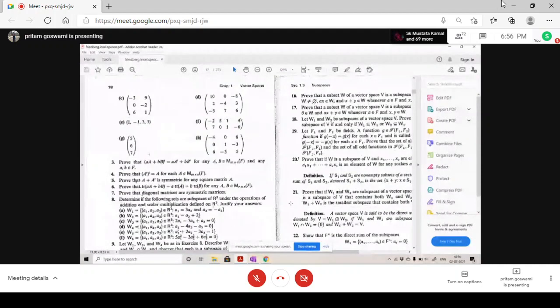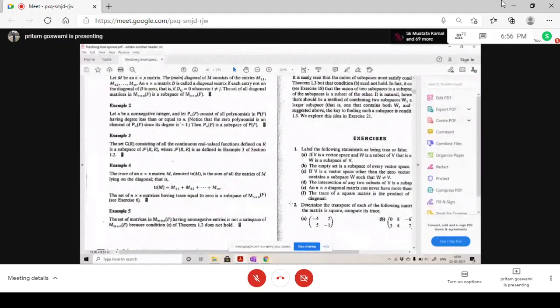Next, in subgroups, what I have learned is that the intersection of two subgroups is a subgroup again, or not? Yes, sir. Intersection will always be a subgroup.